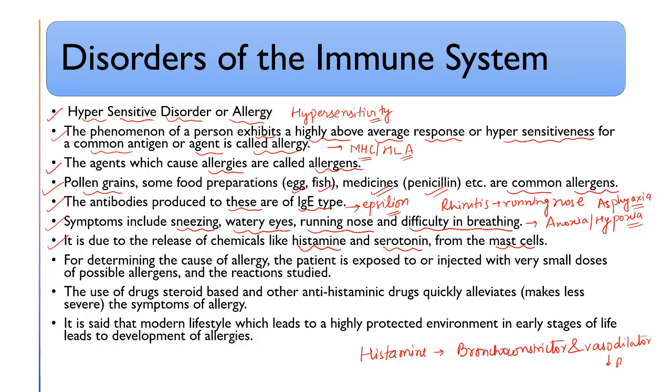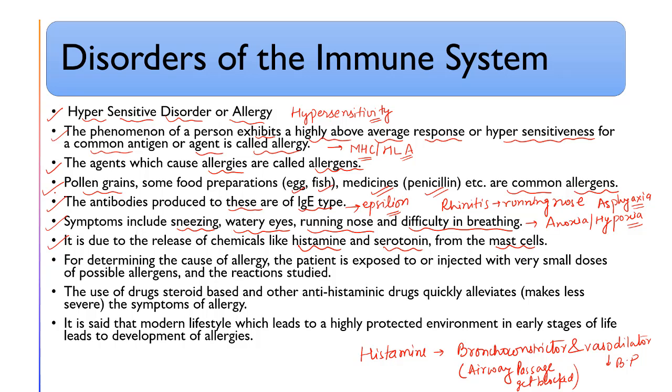It will decrease the blood pressure, but it will constrict the bronchioles. Because of constriction of bronchioles, the airway passage gets blocked. So histamine causes bronchoconstriction and vasodilation.